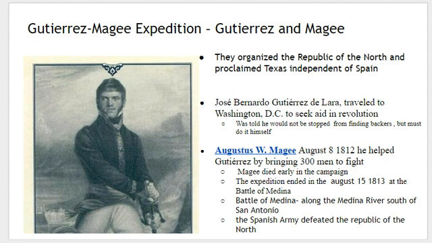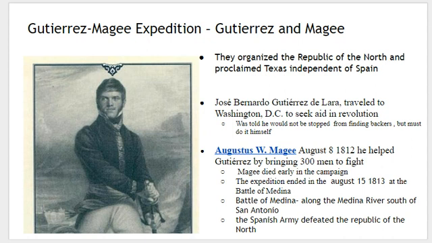All right, so Augustus Magee, on August 8th, 1812, goes to help Gutierrez fight by bringing 300 men to Texas. He crosses the border with 300 men from Louisiana. Magee dies early in the campaign, however. Right off the bat, there are some early battles to try to seize some areas around San Antonio and down by the coast, and in those early battles, Magee is killed. So he's out of it. It just bears his name.